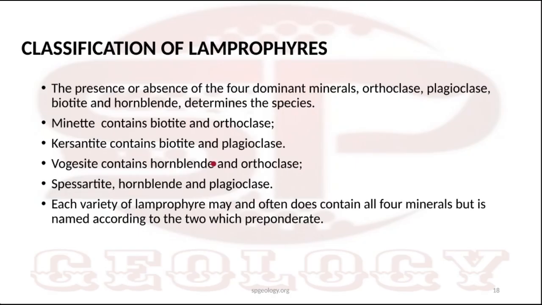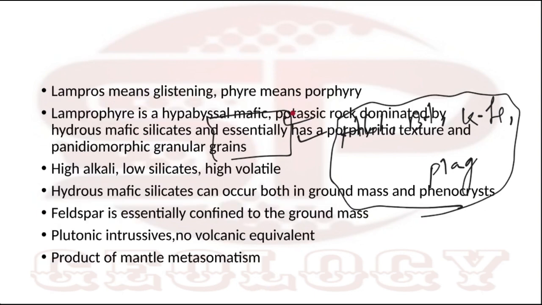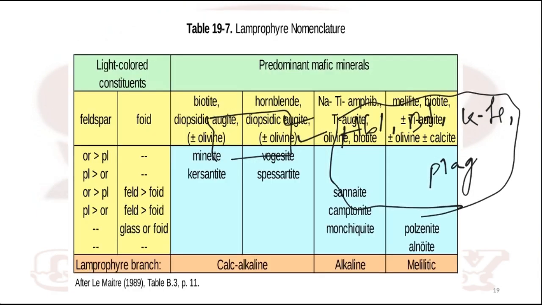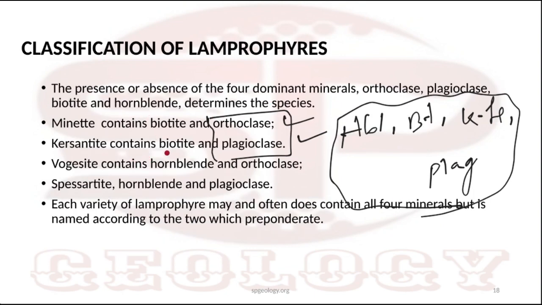Okay, so ultrapotassic, ultramafic means potassium feldspar is there and mafic minerals are also there. So biotite and hornblende are mafic, hydrous mafic silicates, and orthoclase and plagioclase are your potassic and sodic minerals. So based on these four contents, we have classified Lamprophyre into four types of rocks. Okay, four types of rock: minette, kersantite, vogesite, spessartite.